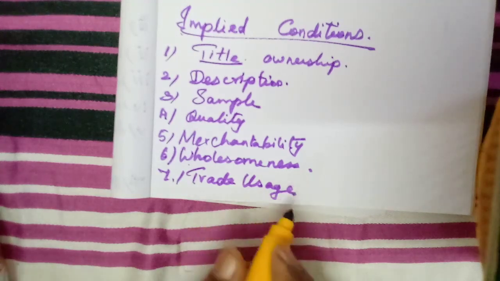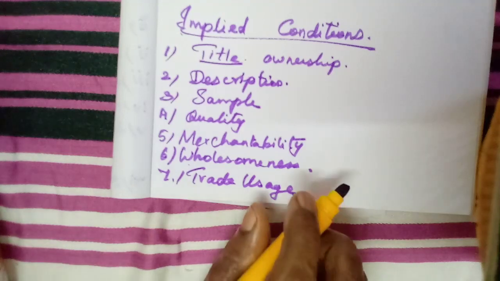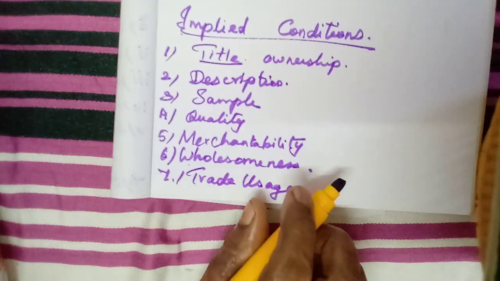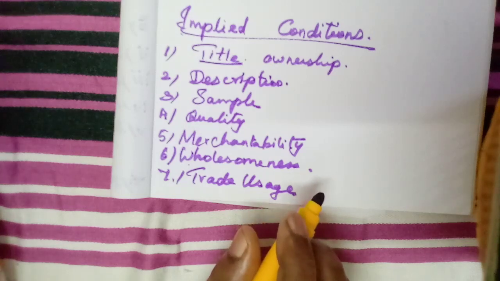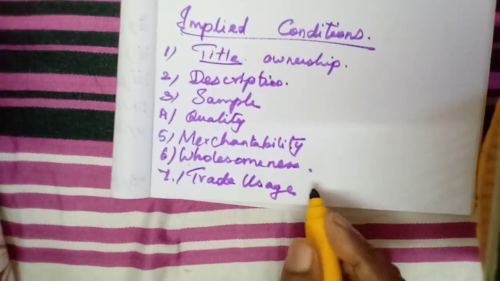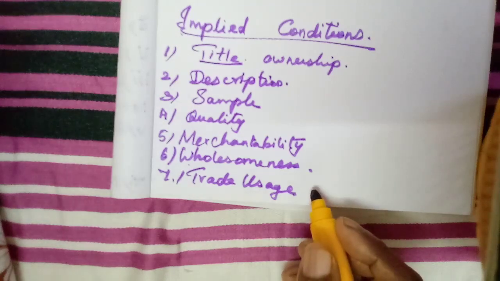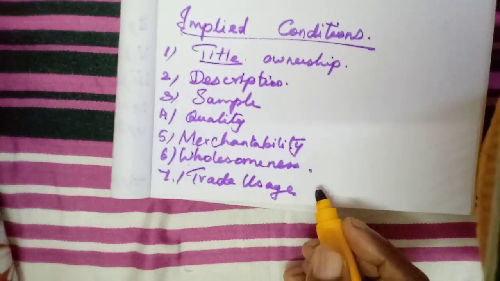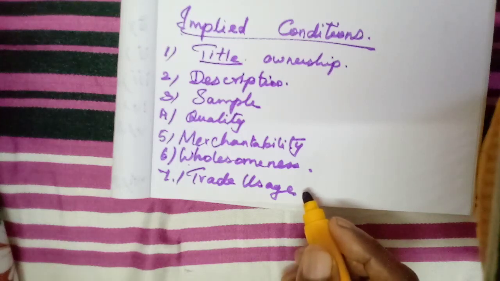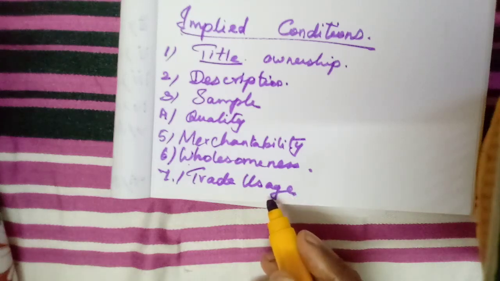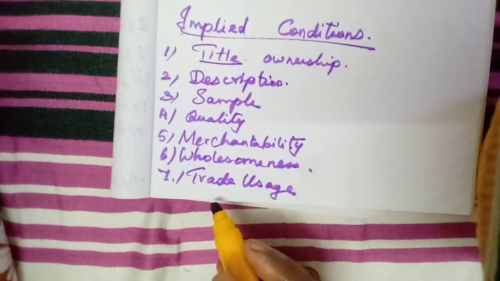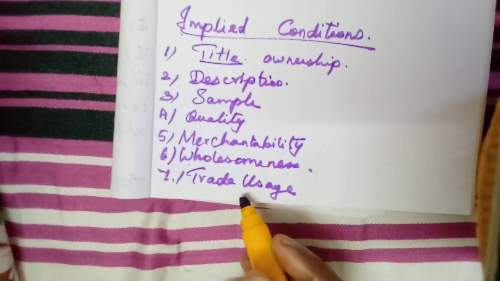Then sometimes a thing may be sold, and they have to explain what the defects available in the product are. If we use it in this condition, it will cause some defect, some damage to the product or to people's health. That must be expressed. That is also another trade usage. What the defects are, how to use it, everything must be explained to the buyer.